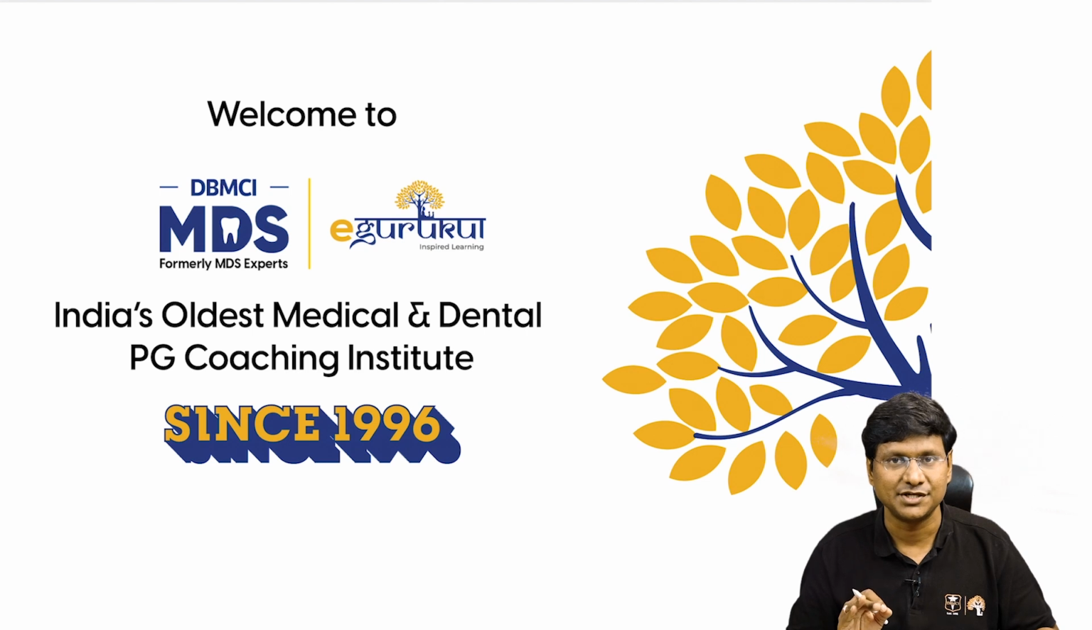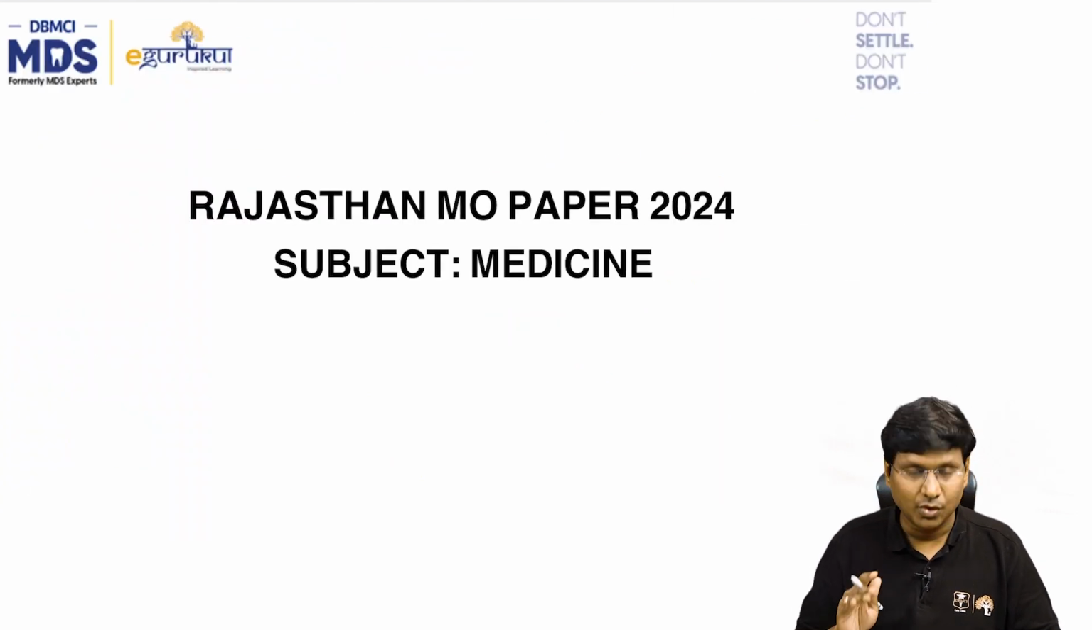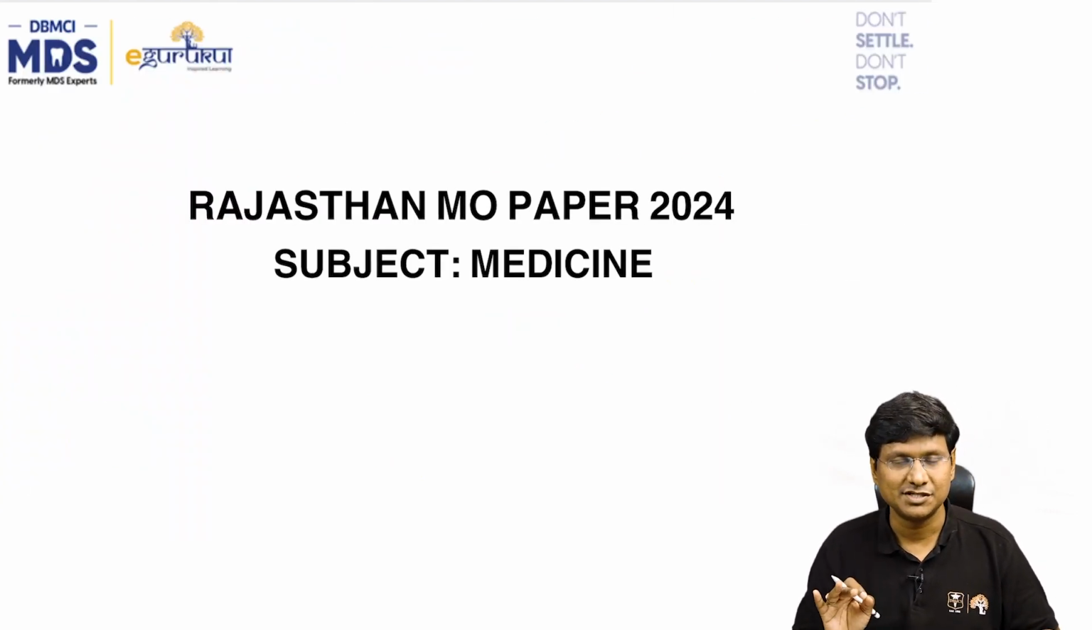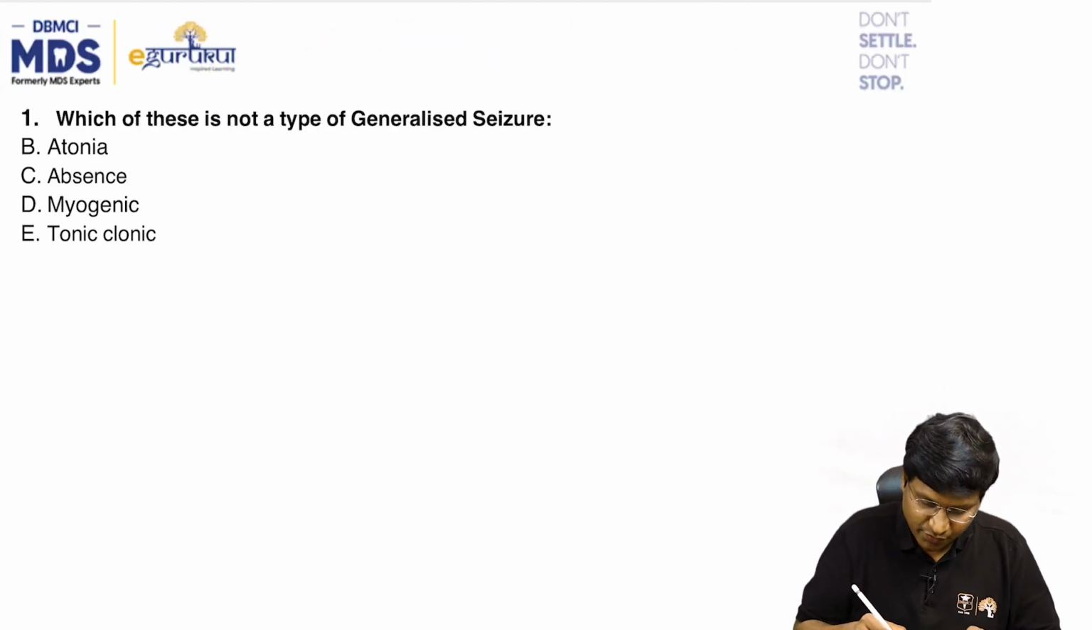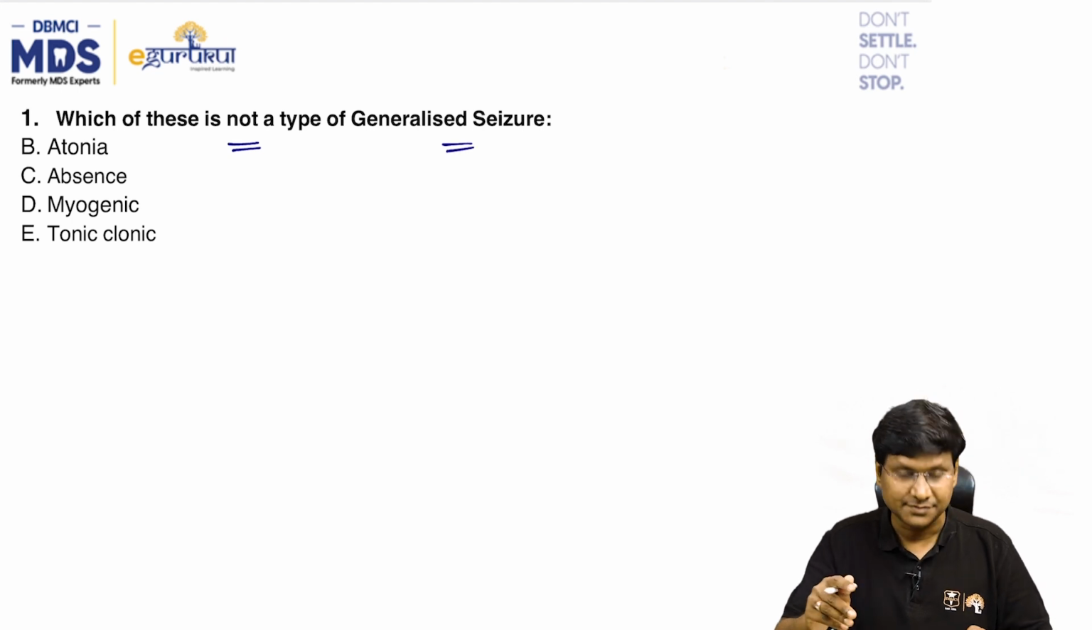This is a recall session of the Rajasthan MO exam general medicine recall questions. We have totally 6 questions in this session. Let me discuss one by one. The first question is, which of these is not a type of the generalized seizure? Atonic, absent seizure, myogenic, and tonic-clonic seizures.